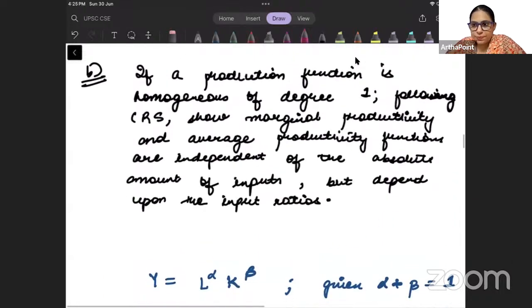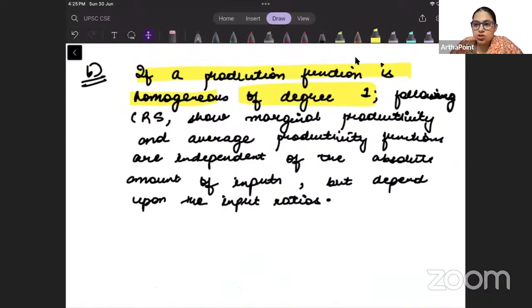Come to question number B now. Okay. What is the question saying? Let's have a look here. It says if production function is homogeneous of degree 1. तो जैसे उन्होंने लिख दिया that it is homogeneous of degree 1 and it is constant returns to scale, it means that the sum of the power of the input should be 1. It is homogeneous of degree 1, है ना? तो sum of the powers of the input has to be 1.